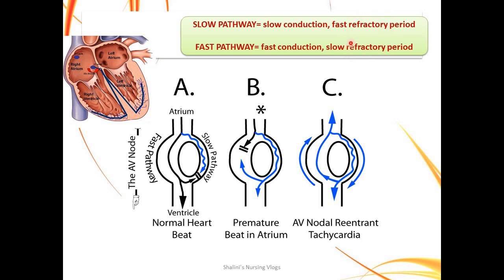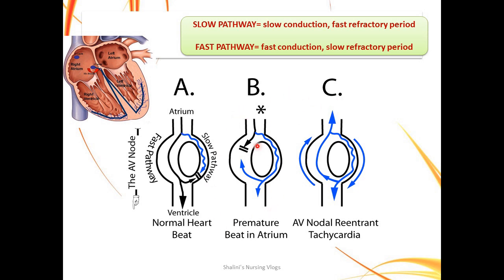Now what does the word refractory period mean? For example, there is an impulse A that has come and gone, and there is a premature beat that also comes. In the slow pathway, the cells or fibers are responsive. They immediately respond to the next impulse also because they have a very fast refractory period. In the fast pathway, it's a slow refractory period. So when the second impulse comes, it does not respond quickly. The cells or fibers are still in the state of excitement and don't respond quickly, so the second impulse will have to wait for a while.